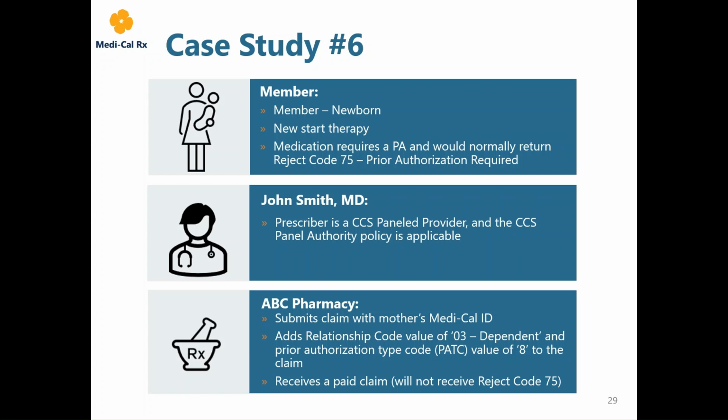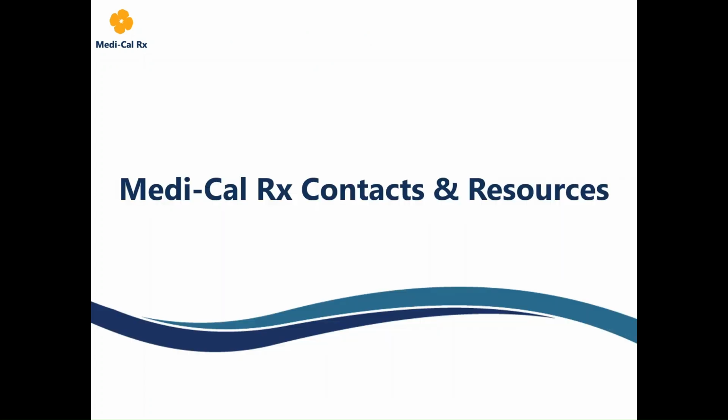If the pharmacy appropriately identifies the claim as a newborn, the CCS panel provider authority policy will apply and the claim will be processed with an appropriate age. If the claim is not appropriately identified as a newborn, the claim will be processed using the mother's age and CCS panel authority will not apply.